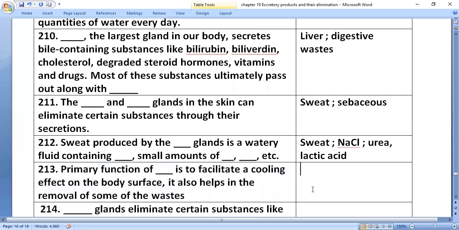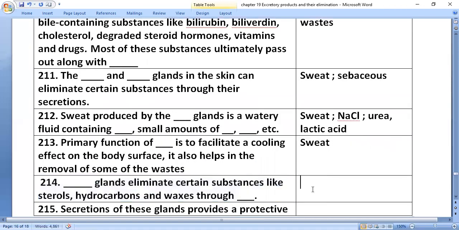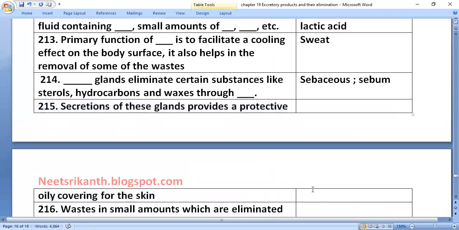The primary function of sweat glands is to facilitate a cooling effect on the body surface. It also helps in the removal of some wastes. Sebaceous glands eliminate certain substances like sterols and hydrocarbons through their secretion called sebum.